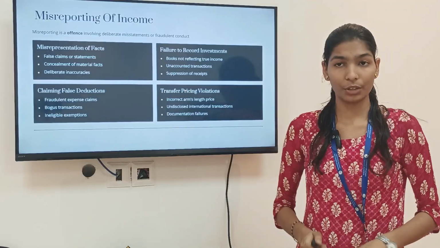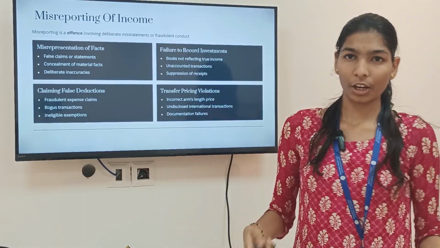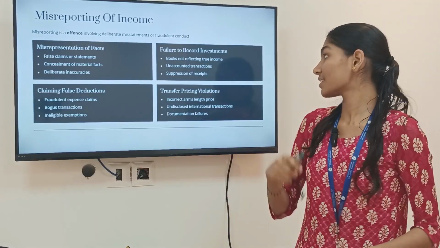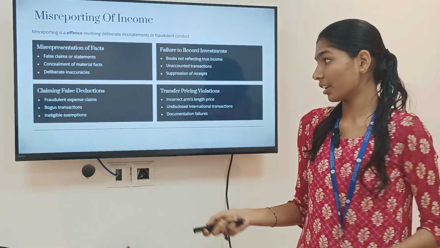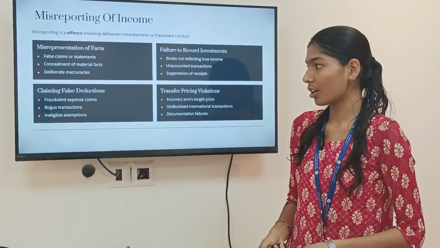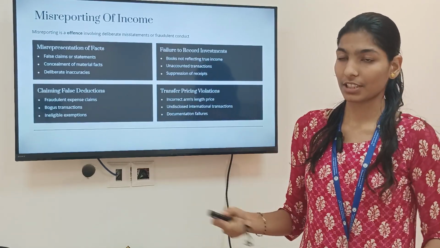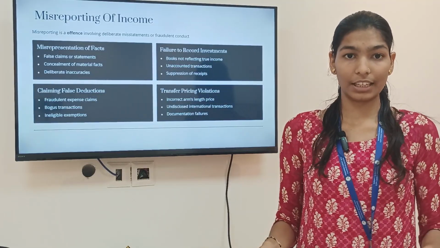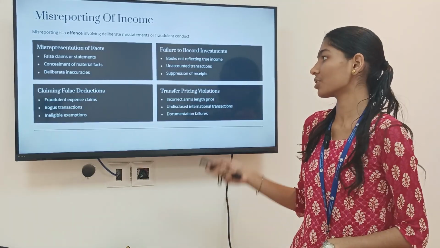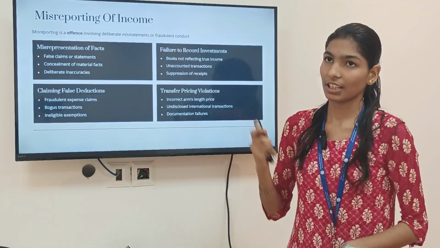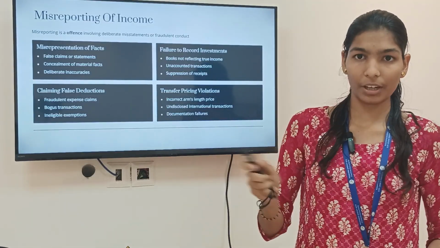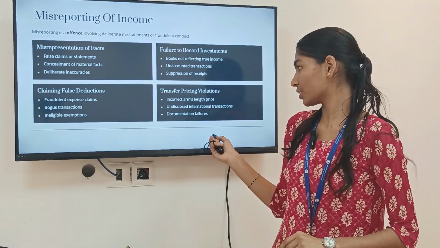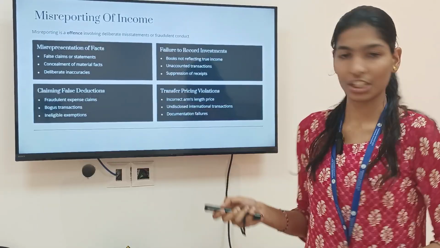Failure to record investment means you're not recording some transactions, or you're recording transactions which are not real. Claiming false deduction is like fraudulent expenses and additional expenses you're adding which you can't even claim, ineligible exemptions. Transfer pricing means incorrect arm's length valuation, where you have made an undisclosed international transaction and documentation failure.